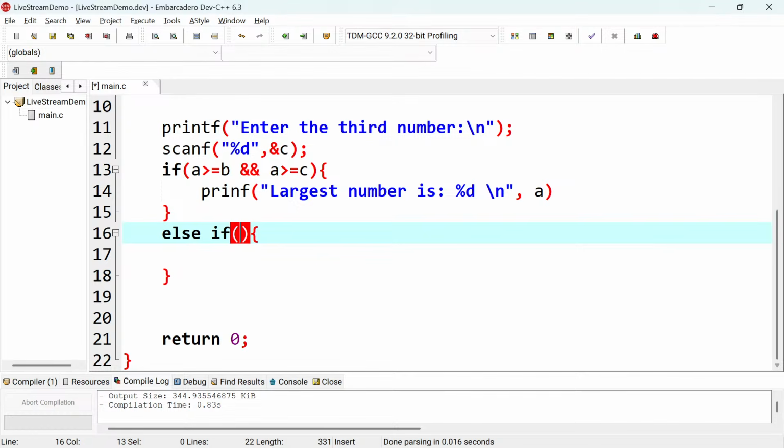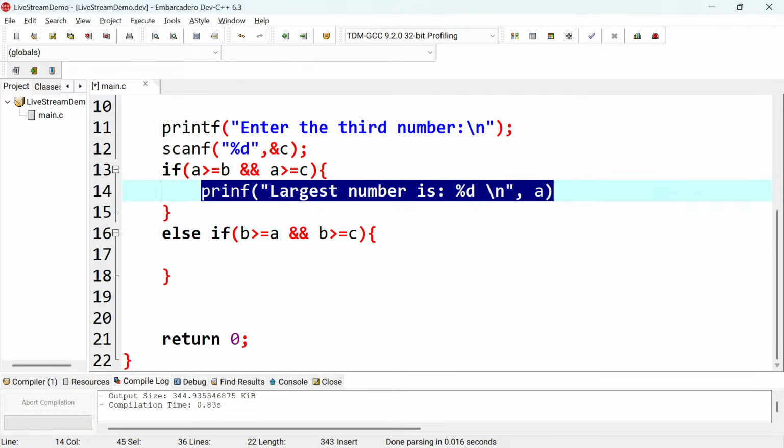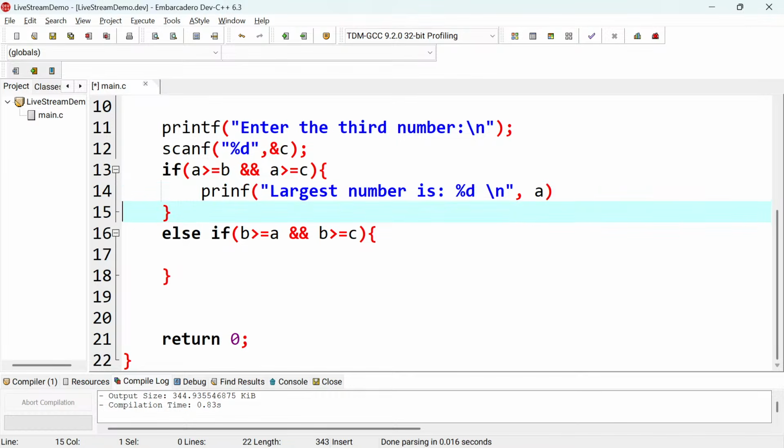So I'm going to have if B is greater than or equal to A, and sorry, I need to put the AND there, and B is greater than or equal to C, then I will say, let me just take this one, the largest number is B. I forgot to terminate here.